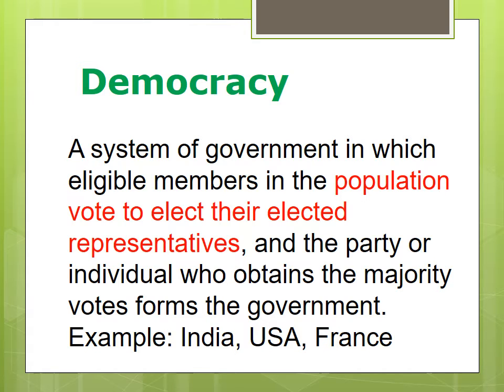Many political parties are there. The representatives will participate in the elections. The one who is elected by the people will rule the country. So that is given: population vote to elect their representatives. This is called democracy. Majority votes form the government. The party which gets the most votes will rule the country.